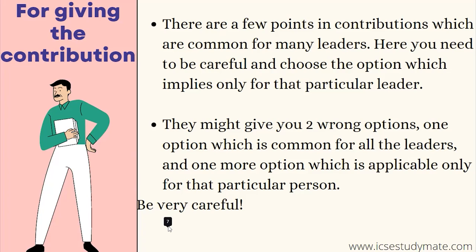Then the second option, it is particular to Lala Lajpat Rai. As you might know, he protested against the Simon Commission, in which he also lost his life due to the lathi blows from the police. So you keep that option. Then you read the third option, that also is common, so discard that. Only the second option, which is particular to Lala Lajpat Rai, is left, and that is the correct answer.